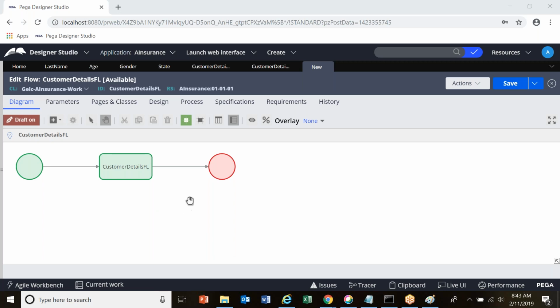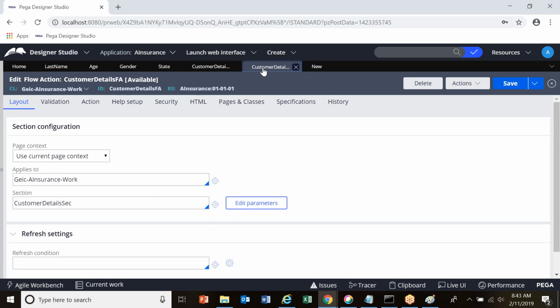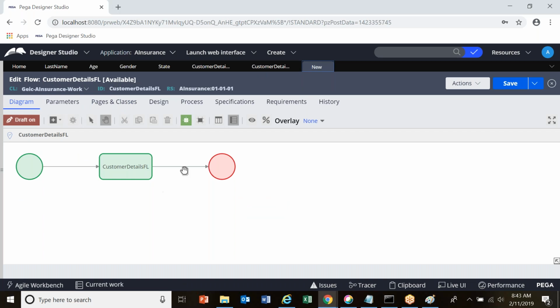So now I have to configure the flow action which was created in my previous steps. So this is the flow action, right? Customer details flow action. I will configure that flow action in my flow rule. Where should I configure my flow action rule? On the assignment outgoing connector.